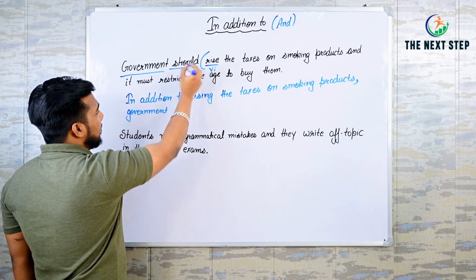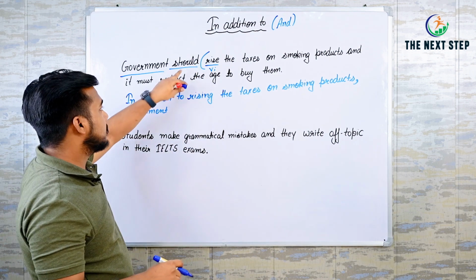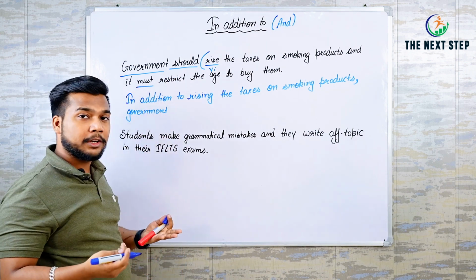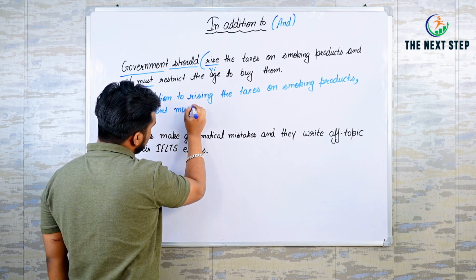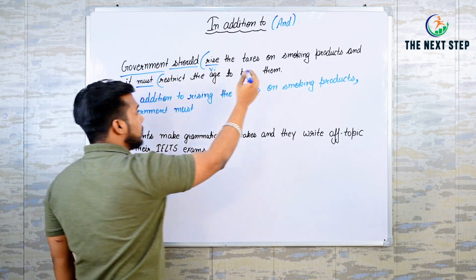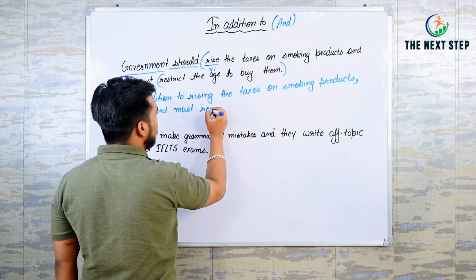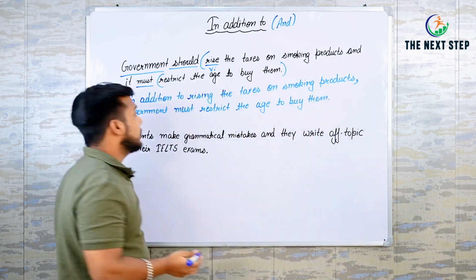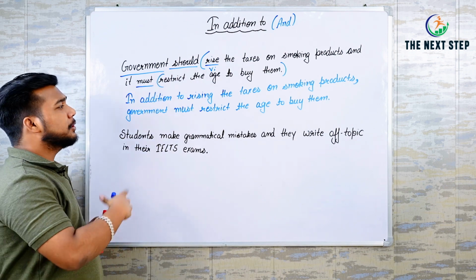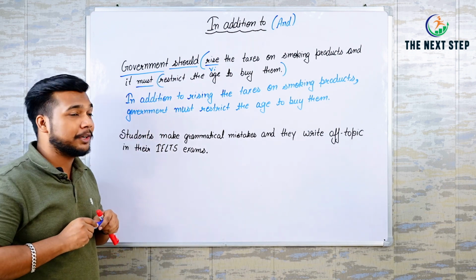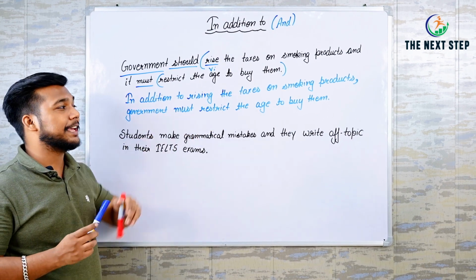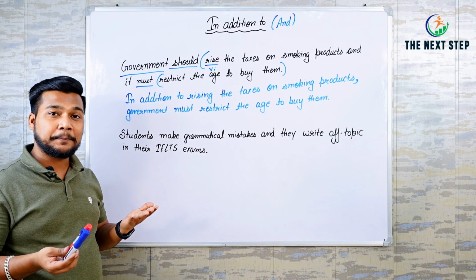You can use any of the modal verbs, should or must. I'm using here must. Government must. After this, add this sentence here. So here is my sentence with in addition to. In addition to rising the taxes on smoking products, government must restrict the age to buy them.